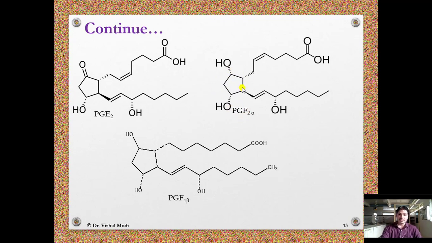Secondly, there is the configuration of the 9 position hydroxyl group. In this structure it is behind the plane, so it is alpha, and it has 2 double bonds, that's why here it is PGF2 alpha. In the same way we can understand the structure of PGF1 beta. This cyclopentane ring has an F type ring, so it is called PGF. It has only 1 double bond, that's why it is called PGF1, and the 9 position hydroxy group is above the plane, so it is termed beta. So in this way we can easily give the nomenclature of prostaglandin.